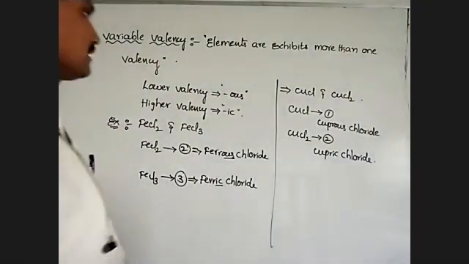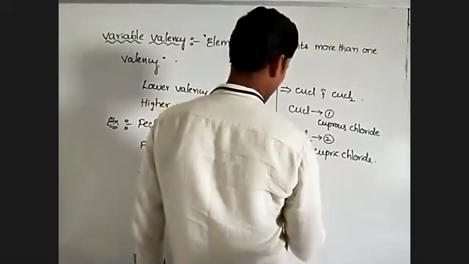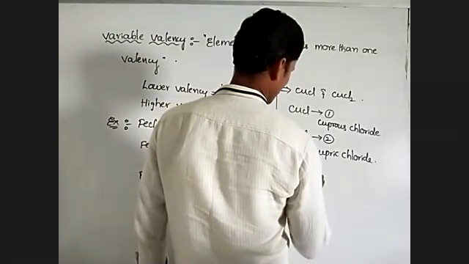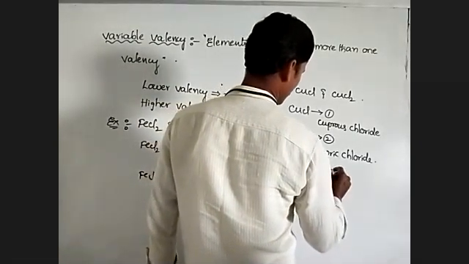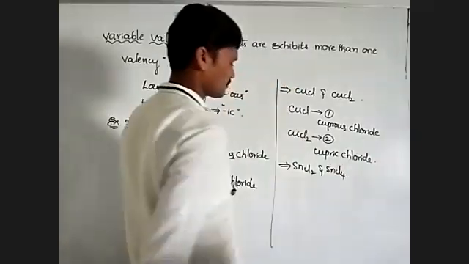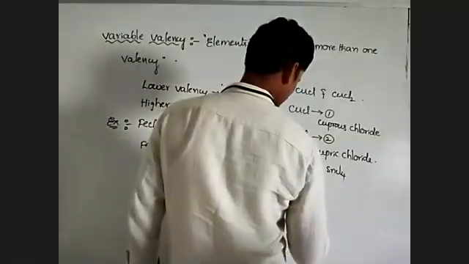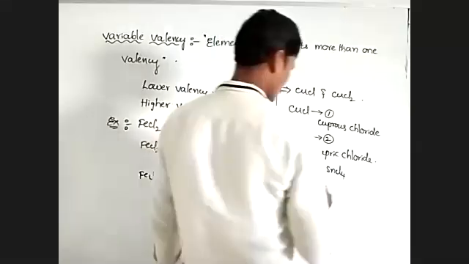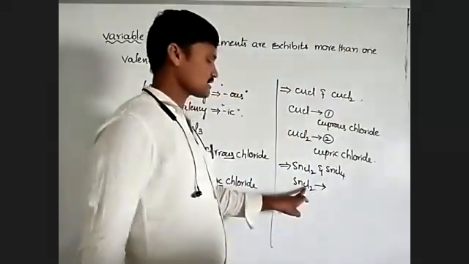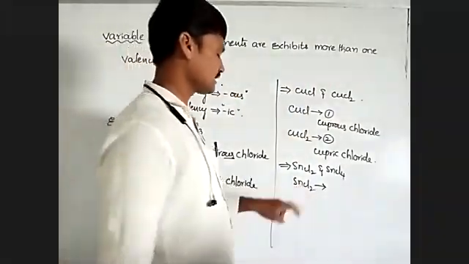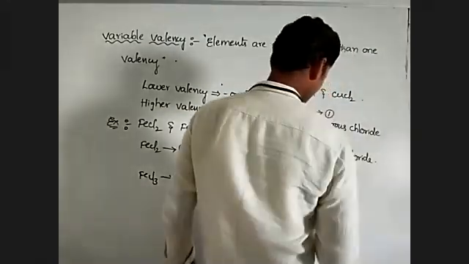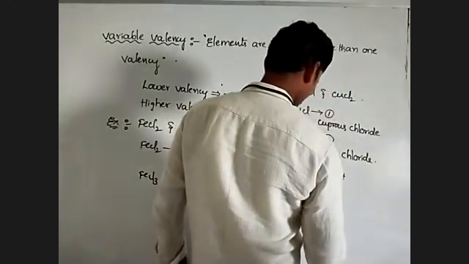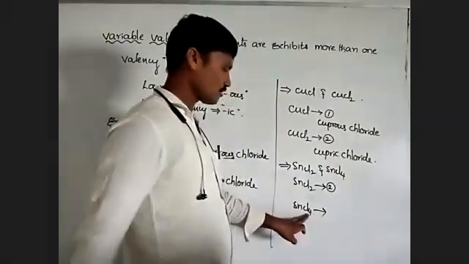Okay, right. Take another example. SnCl2 and SnCl4. So in SnCl2, here 2 chlorines are present. So valency of tin is 2, and in SnCl4, 4 chlorines are present.